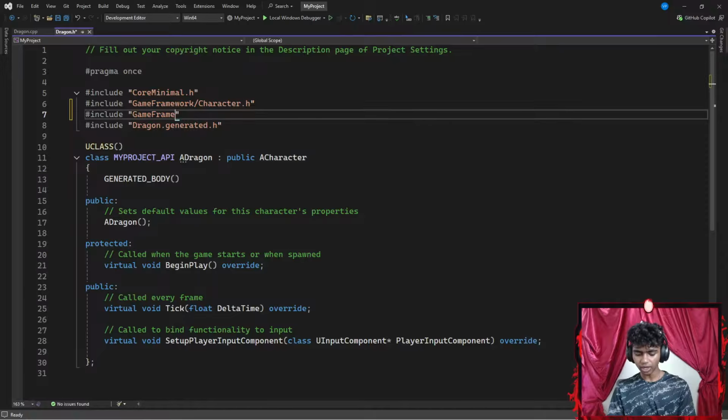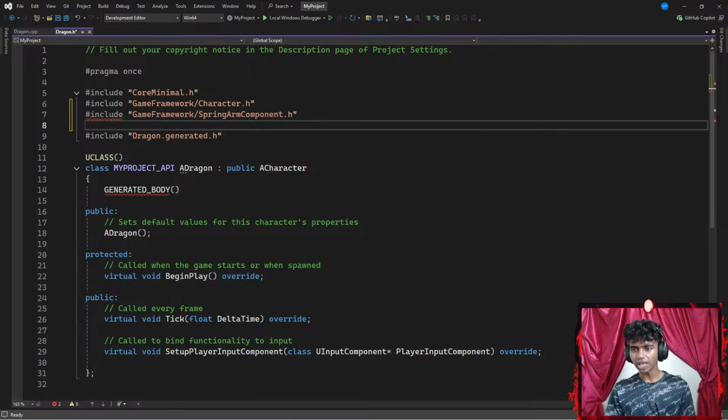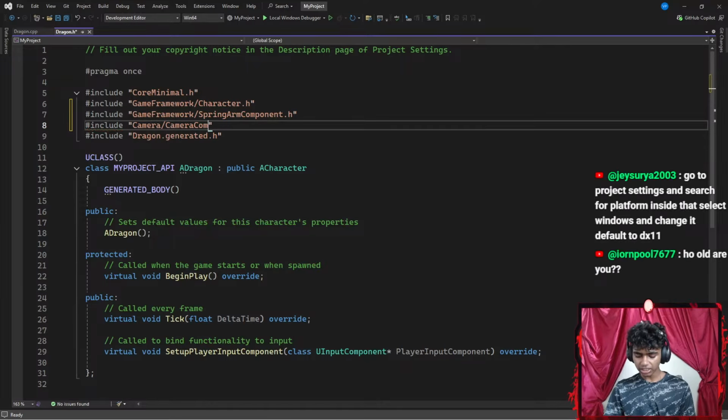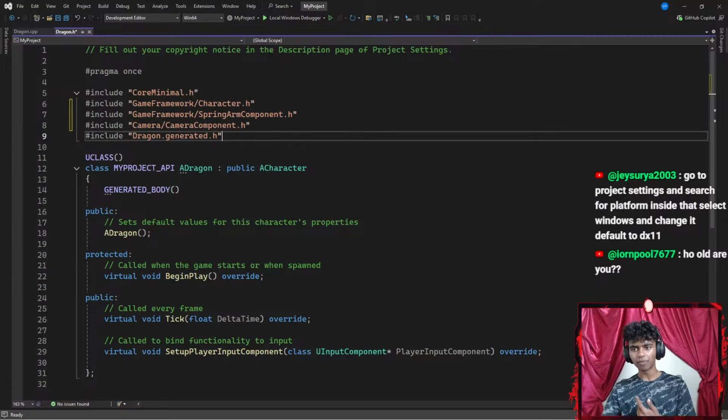So from my game framework, I want to go ahead and include something like spring arm component. Okay, .h, which is spring arm component, is header files. Okay, from my game framework, spring arm component. Okay, I think I spelled it correct. Did I misspell something? Maybe I go ahead and include something else. Let's go ahead and include something like camera / camera component .h, which is camera and camera components as header files.